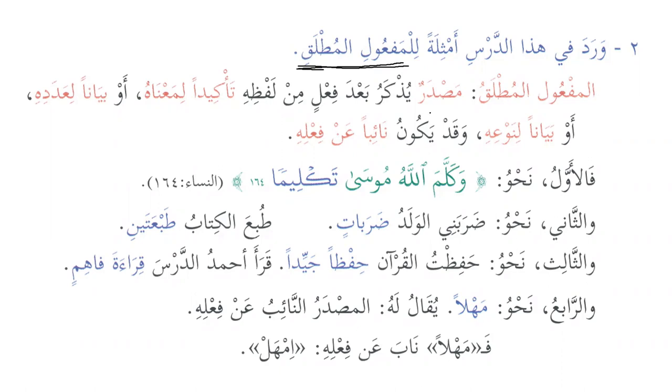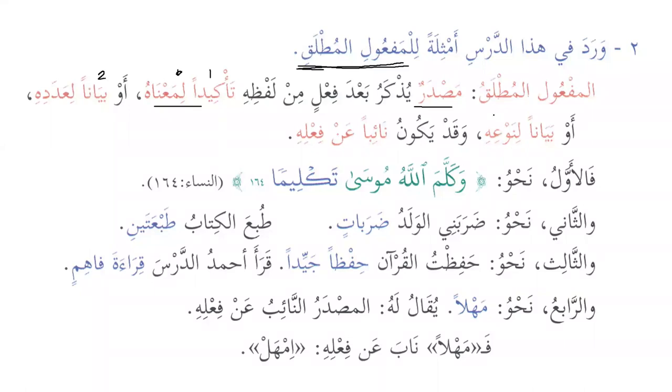Al-maf'ul al-mutlaqu masdarun yudhkaru ba'da fi'lin. So it's basically a masdar which is mentioned after the verb. Min lafdhihi ta'kidan lima'nahu. So why is it used? Number 1, it is used for the purpose of emphasis. So it follows the same words of the verb that has been used, or it consists of the same root letters, and it is used for the purpose of emphasis. That's number 1. Ta'kidan li'ma'nahu aw bayanan li'adadihi, and number 2, it is used to describe the number.